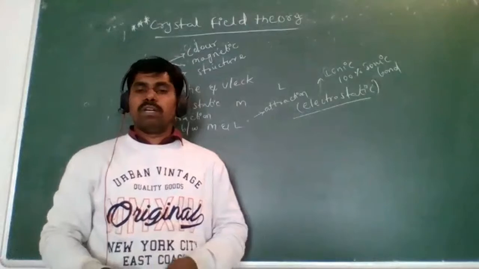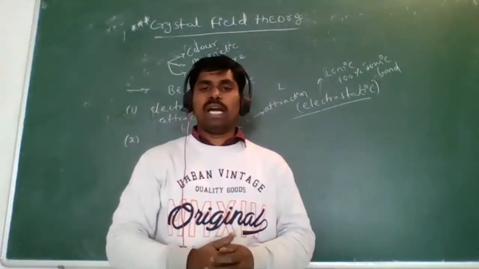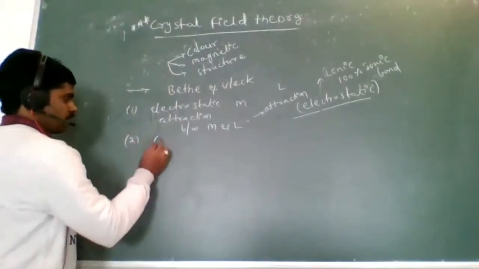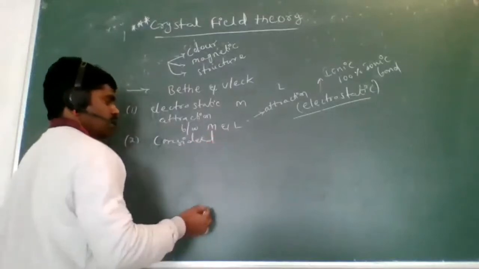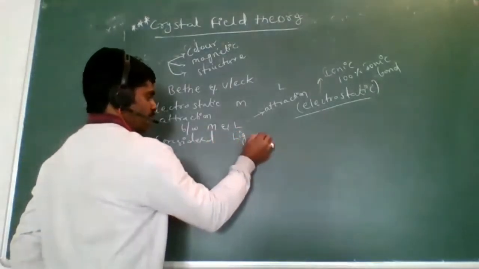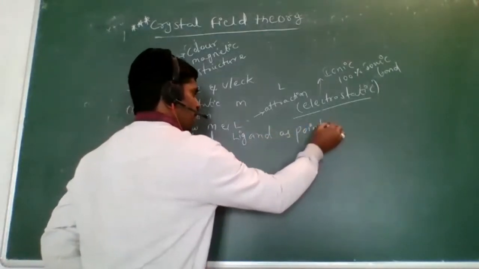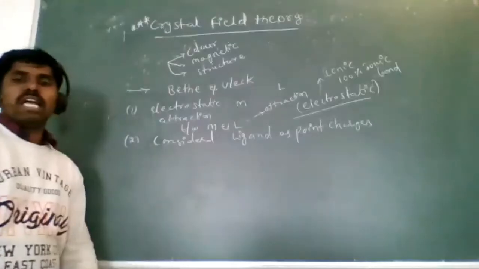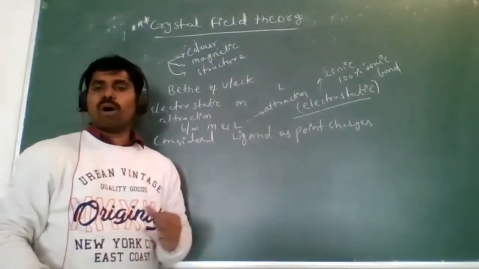The second point in this crystal field theory is the ligand as a point charge. Consider the ligand as a point charge.